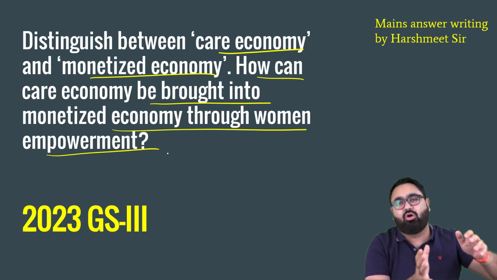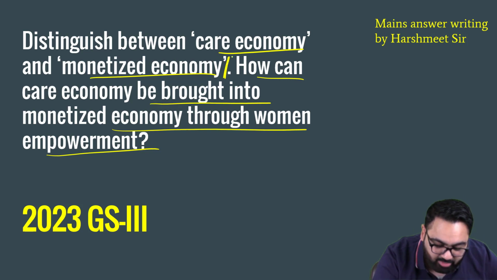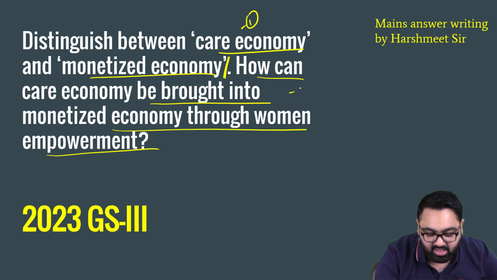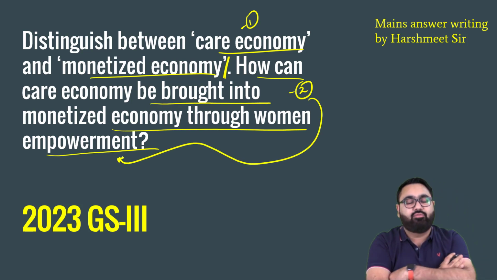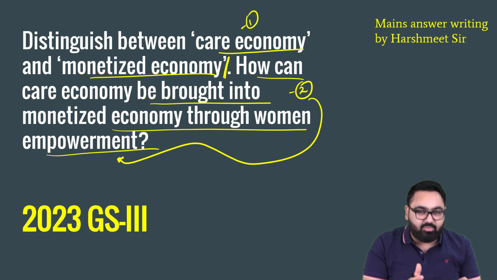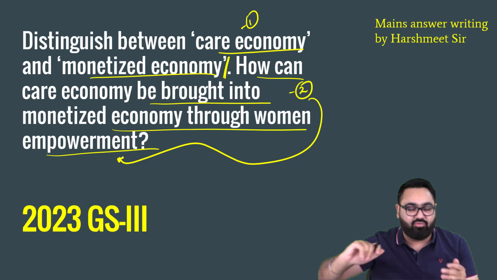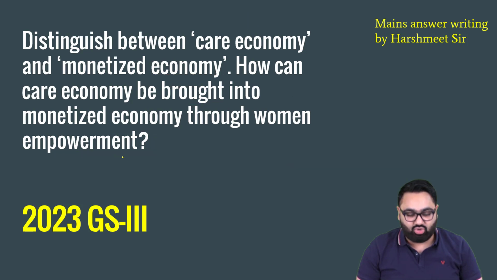So the first part of the main body will be, you have to distinguish between care economy and monetized economy. That will be the first part of the answer. The second part of the answer will be suggestions on women empowerment. How women empowerment specifically can lead to care economy becoming more part of monetized economy. In other words, women getting paid for the work that they were not paid for so far.